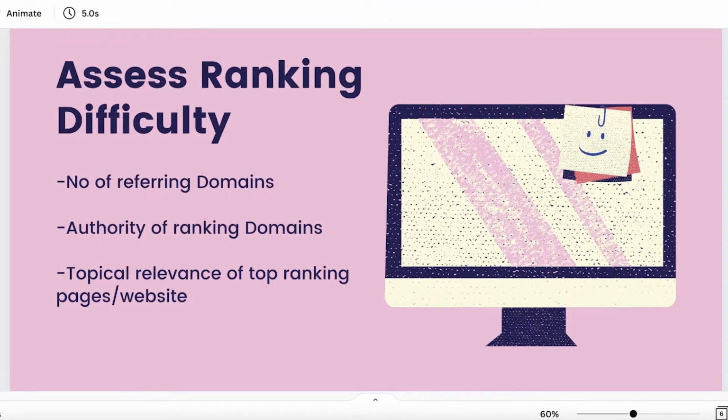So make sure you're always assessing the ranking difficulty of a keyword by checking the number of referring domains, by checking the authority of the ranking domain, so the domain name authority, as well as the topic relevance to the keyword of the top ranking website.